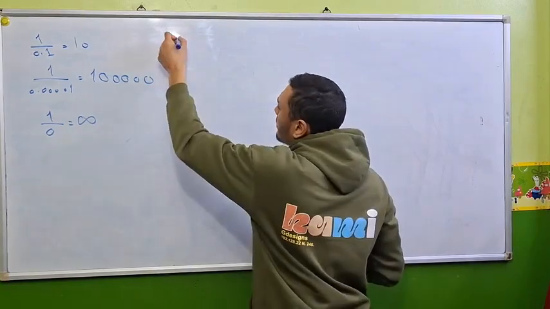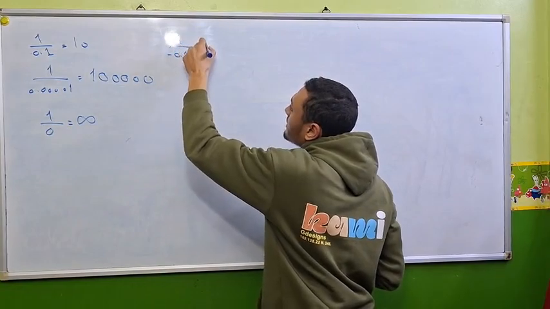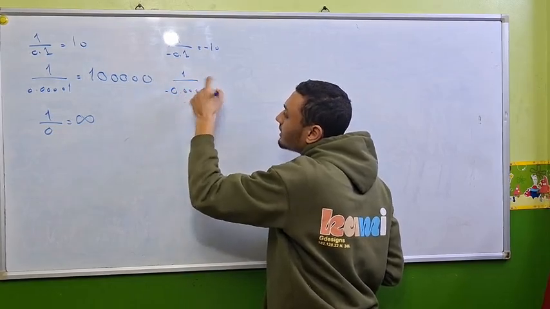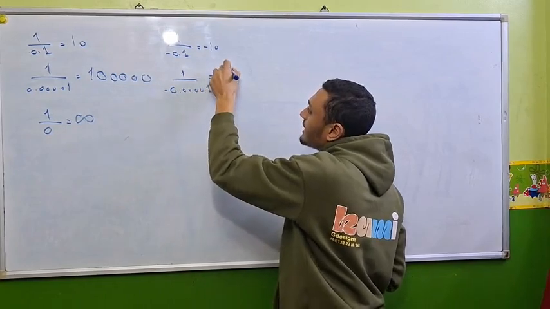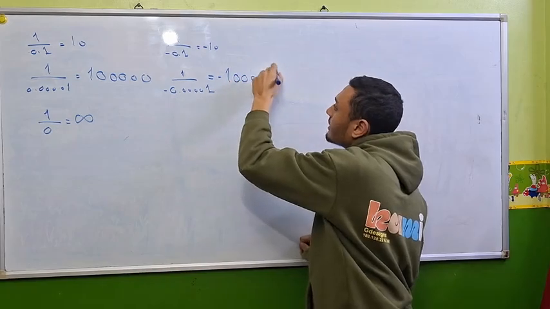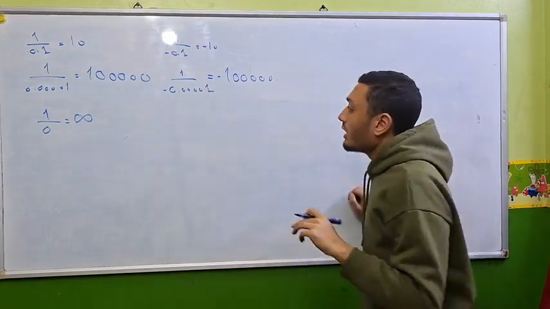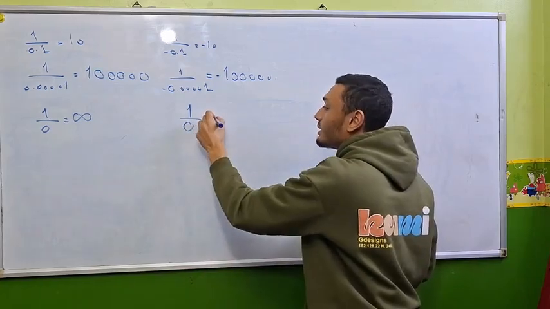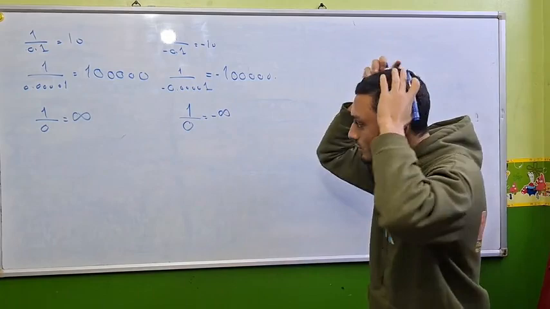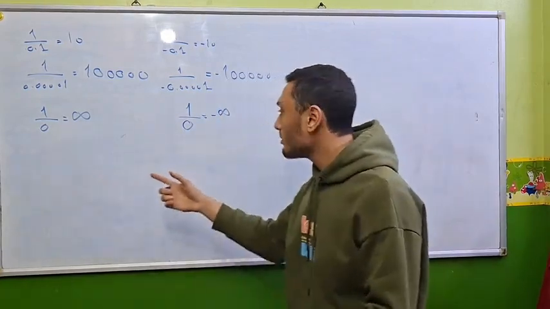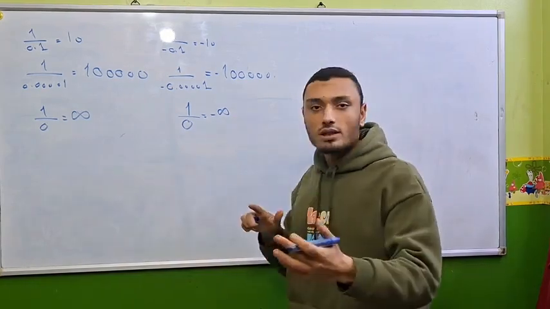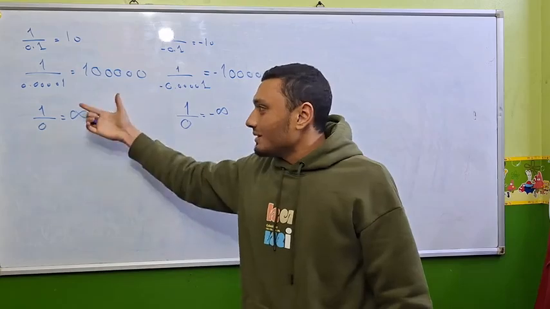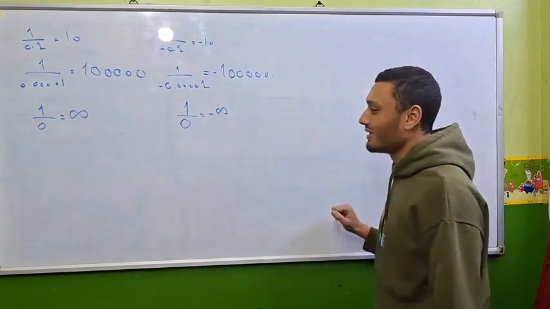infinity. Also, 1 divided by negative 0.1 is negative 10. 1 divided by negative 0.00001 is negative 100,000. And so 1 divided by 0, because this is approaching 0, is equal to minus infinity. Oh my god, 1 divided by 0 is infinity, but also it is equal to minus infinity. So infinity equals minus infinity, and we cannot define what 1 over 0 is. And I hate this way of saying it.